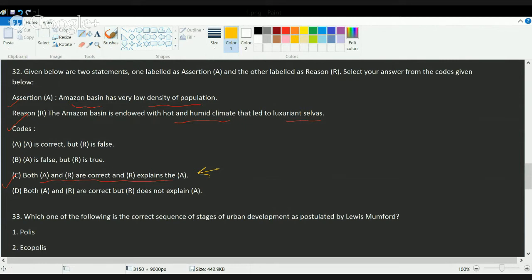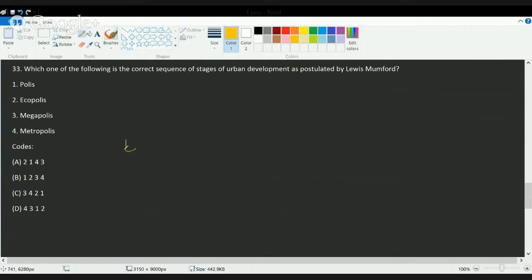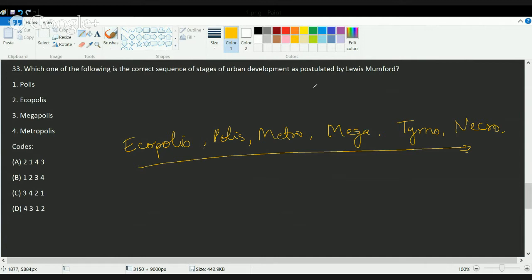Then you have the next question, which shows you Mumford's classification. Mumford basically talked about 6 stages of urban development. It starts with ecopolis, then you have polis, metropolis, megalopolis, and finally you have tyrannopolis and necropolis. So this would be the correct sequence of the stages of urban development mentioned by Lewis Mumford. We'll be covering all these theories in detail in the section on urban development in human geography.